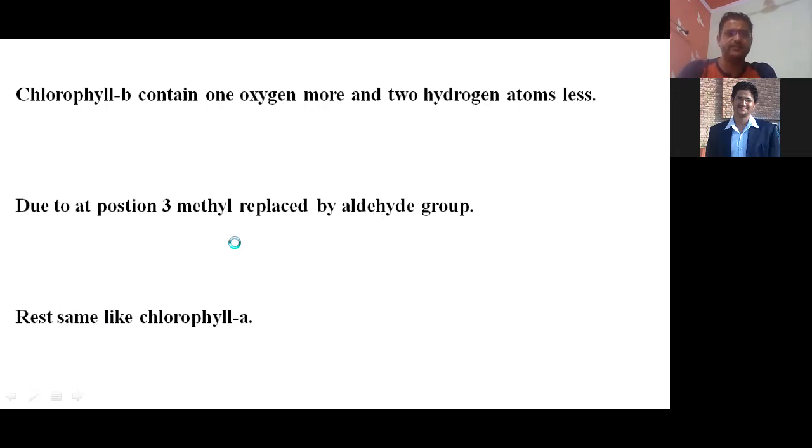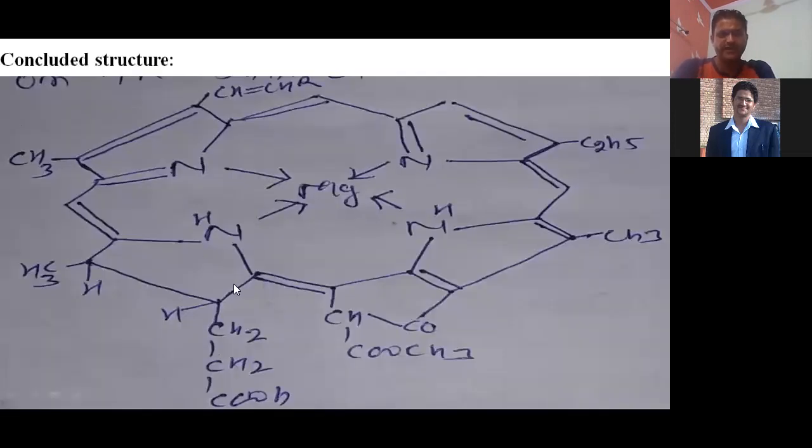It means at the 3rd position, if the methyl group, starting from this C double bond O, so this is the 2nd position, this is the 3rd position.